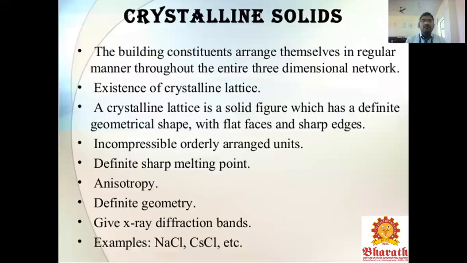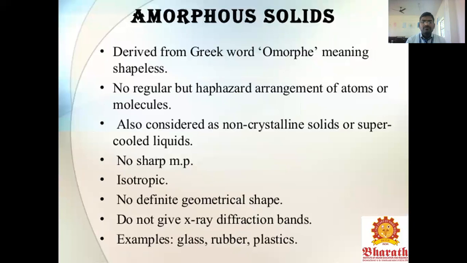The crystalline solids. The crystalline solids are regularly arranged throughout the entire three-dimensional network. The existence of the crystalline lattice. The crystalline lattice is a solid figure which has a definite geometrical shape with flat faces and sharp edges only. Incompressible, orderly arranged units, called the units of the crystalline materials, and a definite sharp melting point. Anisotropic, definite geometry for this compound, and they give X-ray diffraction bands. Examples are sodium chloride and cesium chloride.